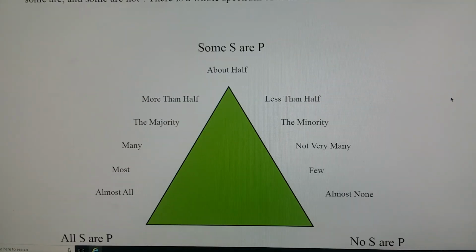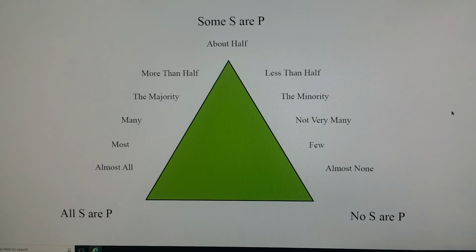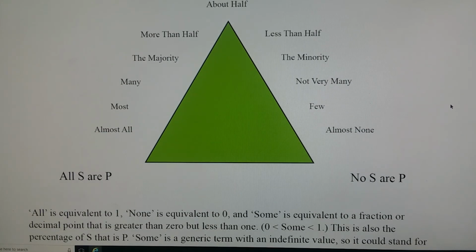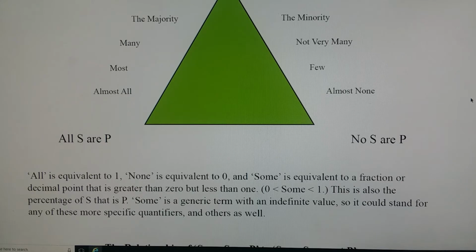Okay? Now, what are some of the advantages of using this definition of some? Well, it's a lot more precise. We're going to define all as being 1 or equivalent to 1. We're going to define none as being equivalent to 0, and some would be equivalent to some fraction or decimal point that is greater than 0 but less than 1. So it has to be something in between those two. Okay, so some is going to be a generic term with an indefinite value, and it could stand for any number of more specific quantifiers.